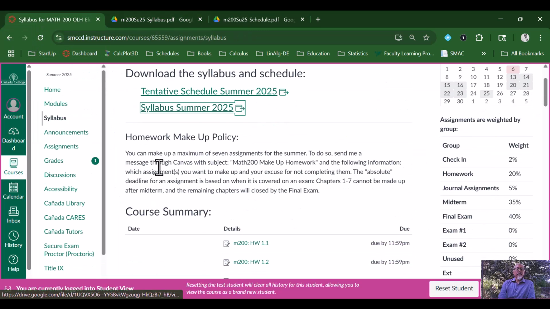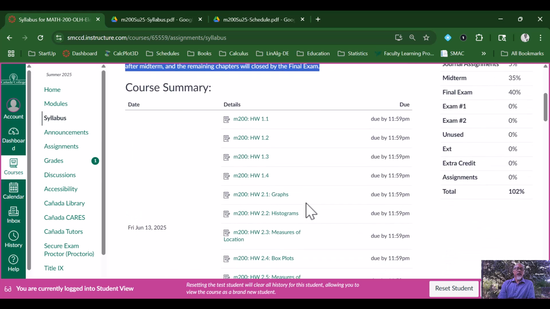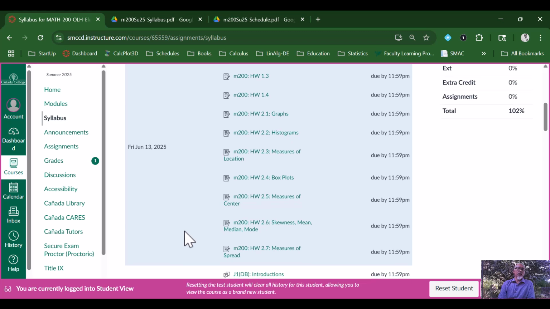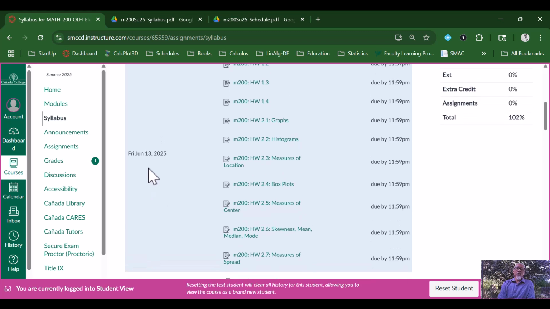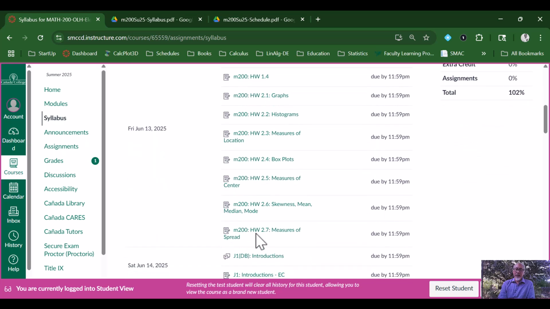All right, I did want to reiterate the homework policy. It's here in the syllabus if you want to take a look at it again. Beyond that, we could take a look at the things that are upcoming. So our first big day where a bunch of assignments are due is going to be on Friday, June 13th. So make sure you get through these things well ahead of time.